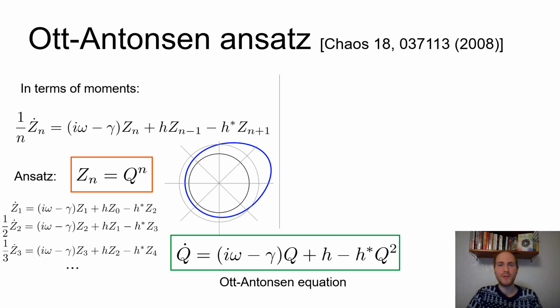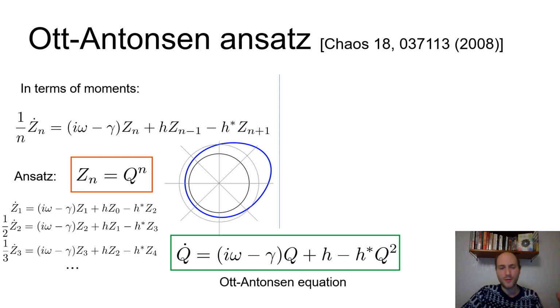Now let's review the Antonsen ansatz. It essentially is a simple ansatz that says, what if the nth moment is actually just the nth power of some quantity? This quantity here we're going to denote by q. And it turns out if one plugs this ansatz into the system of equations, then every single one of the equations is just the same. Namely, it's the Antonsen equation right here. So all the equations are satisfied, and the dynamics follows exactly this equation.